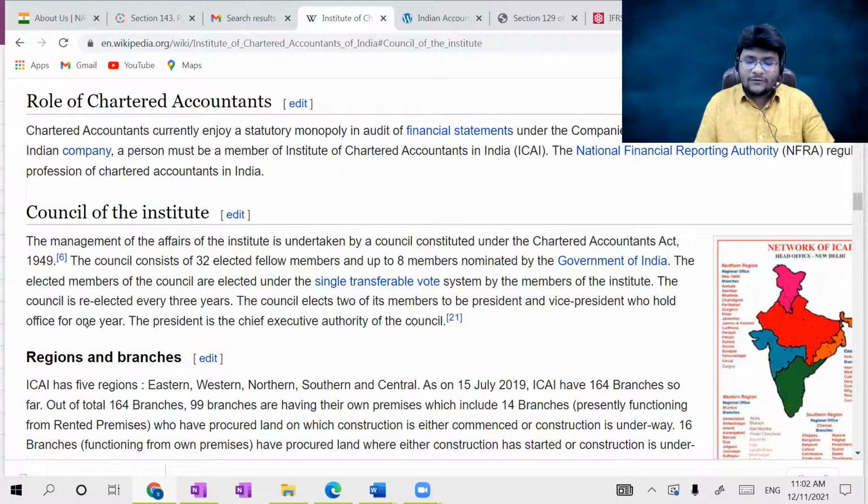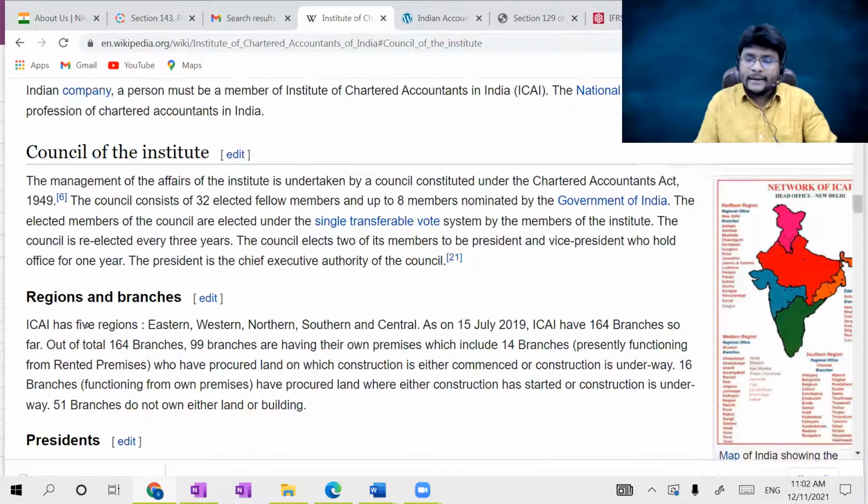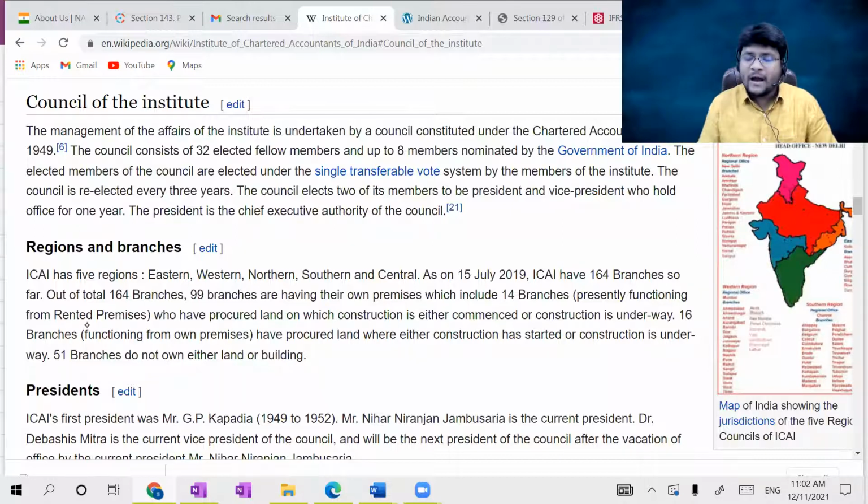Okay. So apart from that, this is the central council, known as the central main council. Regional-wise also they have councils. Regional-wise, ICAI has 5 regions: Eastern region, Western region, Northern region, Southern region, and Central region. Generally, Andhra Pradesh, Telangana, Kerala, Tamil Nadu, and Karnataka come under the Southern region, SIRC, the Southern Regional Council of ICAI.